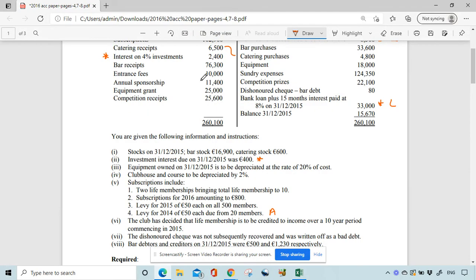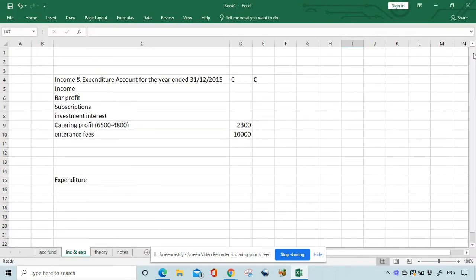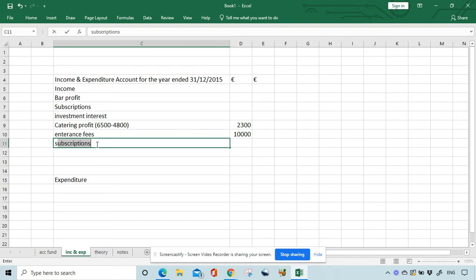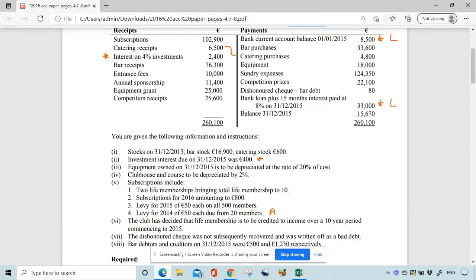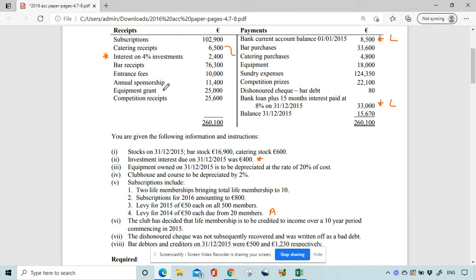Next, sponsorship, 11,400. Okay. Equipment grant of 25,000. Now that would not go into income and expenditure. That would be a balance sheet figure. So we do not put the grant in.